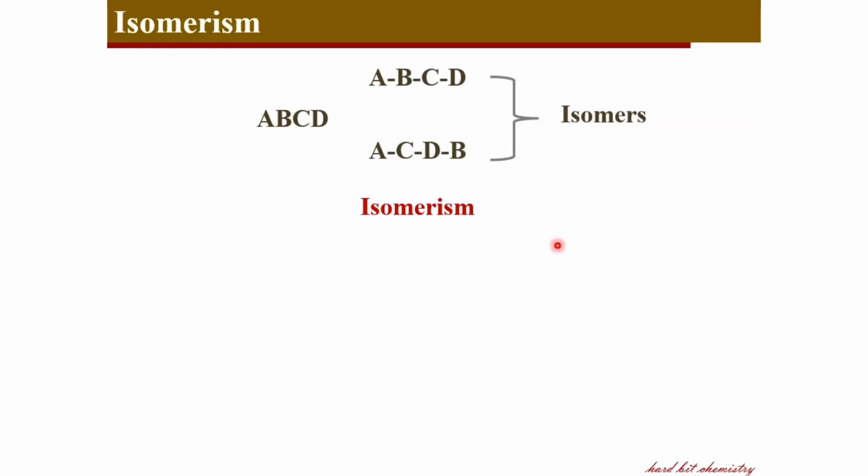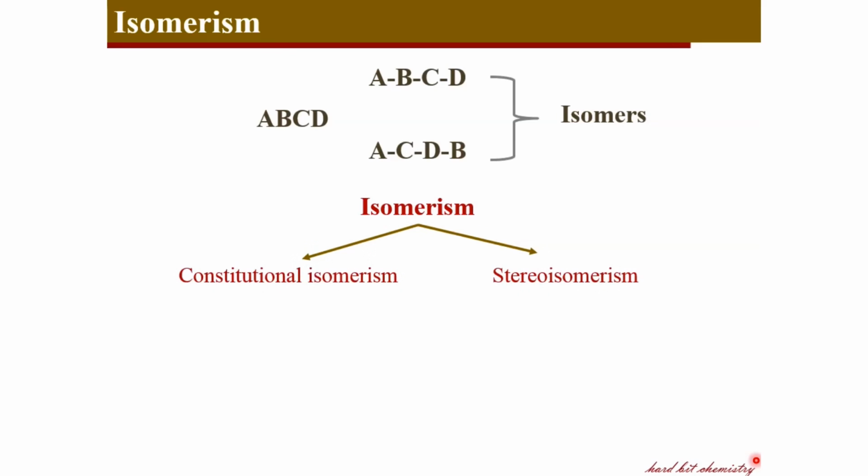That phenomenon is called isomerism, and isomerism is actually one of the major reasons why we have numerous organic chemicals around us. For example, just from the atoms carbon, hydrogen, nitrogen and oxygen, nature has millions and millions of combinations, and that is made possible especially due to the phenomenon of isomerism. And isomerism is mainly of two types, constitutional isomerism and stereoisomerism.